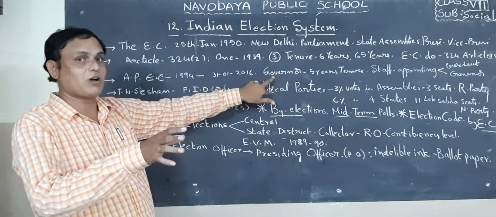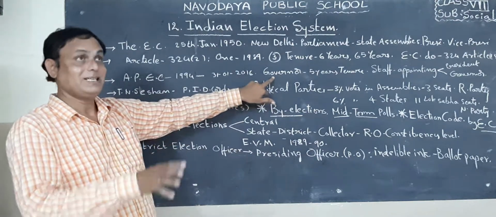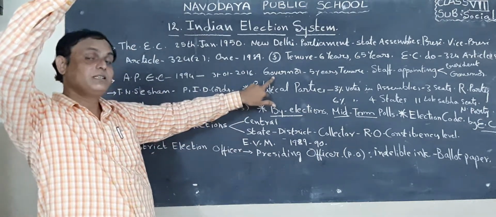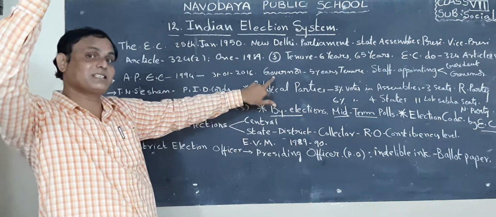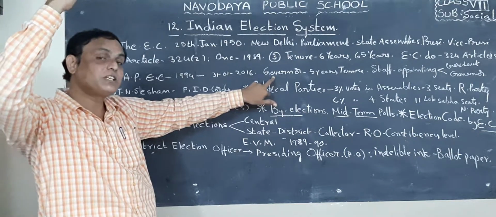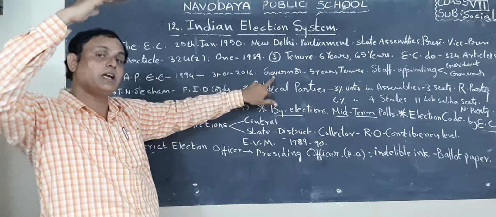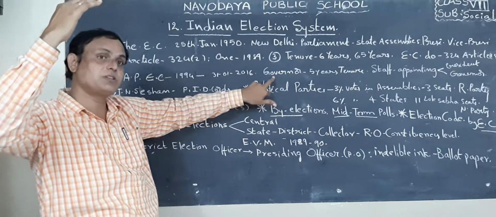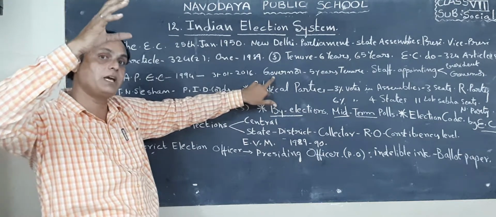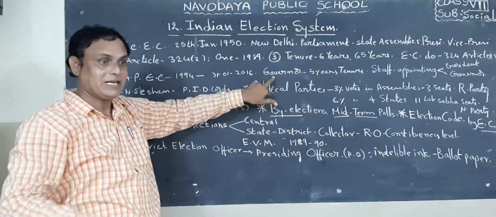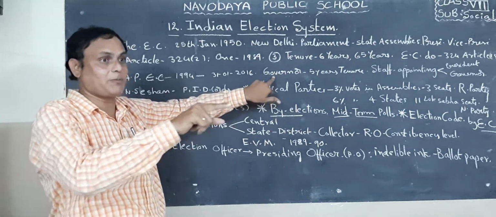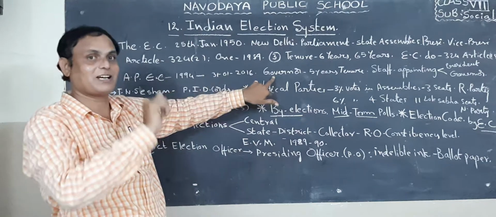The governor is the main important one. He will appoint our state election commissioner. At central level, who will appoint the chief election commissioner? The chief election commissioner and additional election commissioners will be appointed by the President of India. At state level, the governor will appoint the state election commissioner.